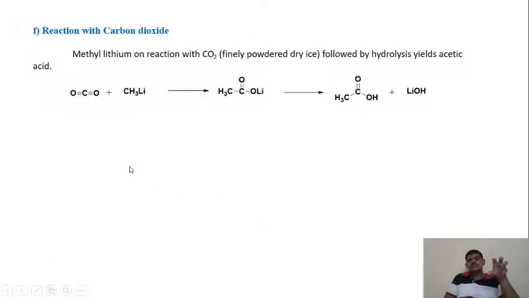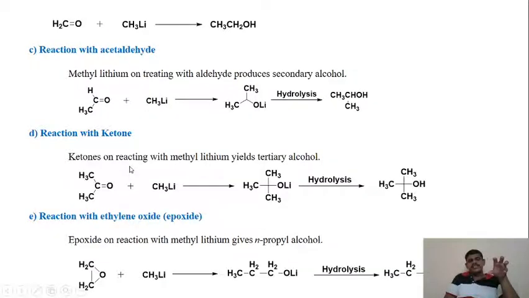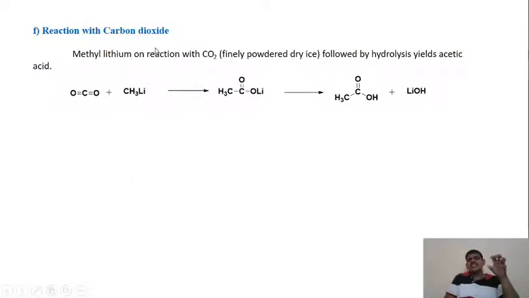Then the next reaction is the reaction with carbon dioxide. Methyl lithium on reaction with carbon dioxide, followed by hydrolysis, gives us acetic acid, as we have seen the same in the case of the Grignard. This finely powdered dry ice, or carbon dioxide, reacts with methyl lithium to provide us this adduct, and this adduct on hydrolysis gives us acetic acid.